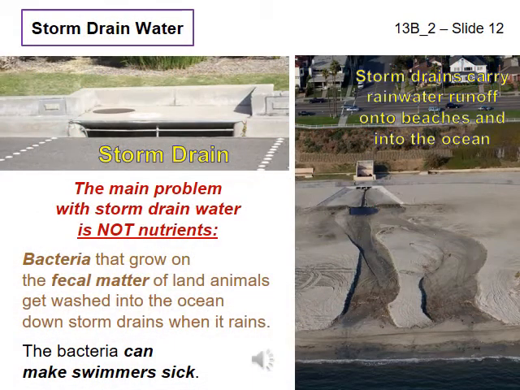Slide 12. Storm drains. You can see storm drains everywhere along the sides of our streets. Since rainwater cannot soak into the ground anymore, because we have paved over so much of the land of our cities, the job of storm drains is to get rainwater off our streets as quickly as possible so that more and more water does not build up on the surface. Such water makes driving dangerous and can flood our homes and businesses.